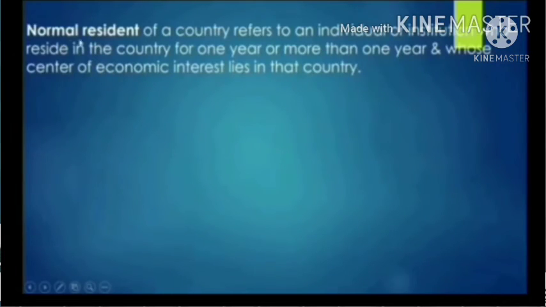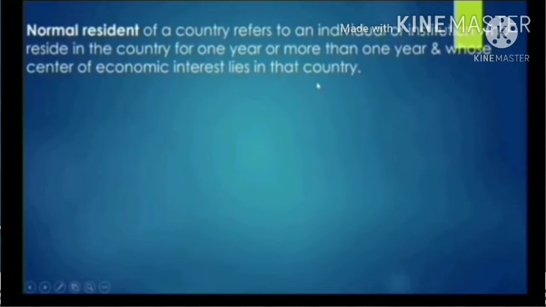So next topic, we have the normal resident of a country. We can understand here, normal resident of a country refers to an individual or institution who resides in the country for 1 year and whose center of economic interest lies in that country. So we can say that a normal resident is a person or institution who ordinarily resides or is located in the country and whose center of economic interest lies in that country.